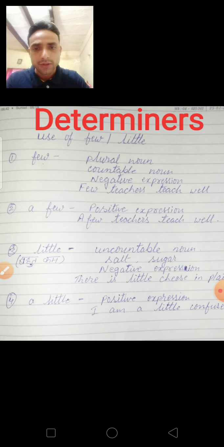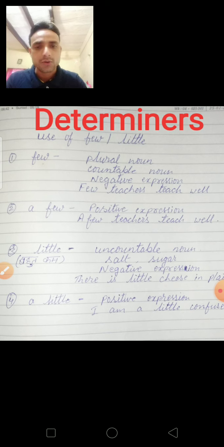Then come to little. Little, that means in Hindi बहुत कम. It is used with uncountable noun. That means जिसको हम count नहीं कर सकते, like salt, sugar. Suppose if you want to make a mango shake, salt will be used, and this salt will be used in a little quantity. So there little will be used.